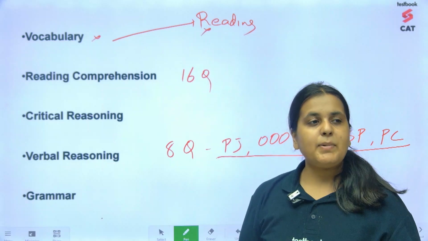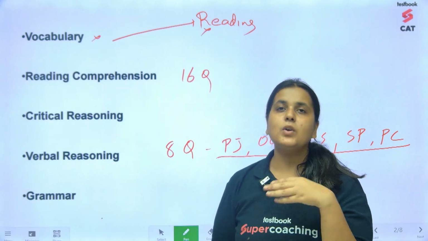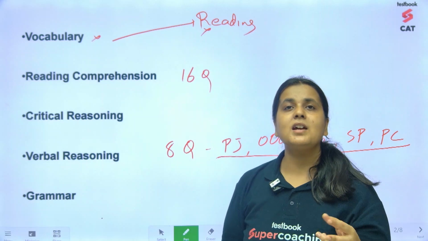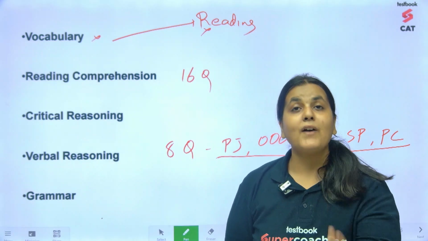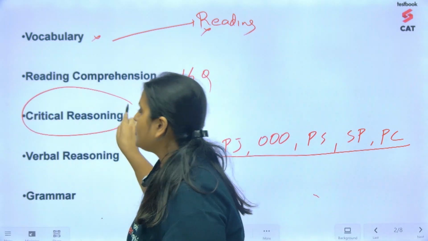मैम, RC पढ़ लेते हैं, but when we come to the questions, we're not able to answer the questions. Questions समझ में नहीं आते. I'm always confused between 2 options. I'm not able to eliminate. Why? Because your critical reasoning is not strong.